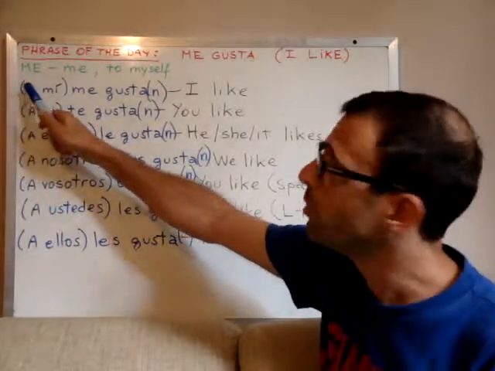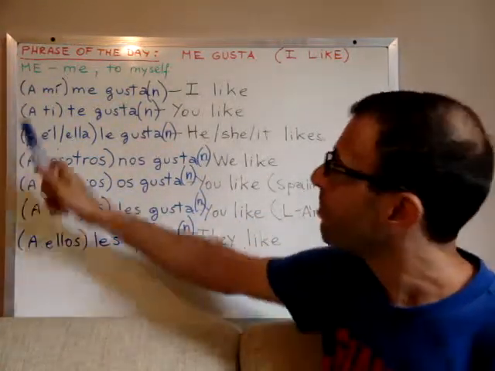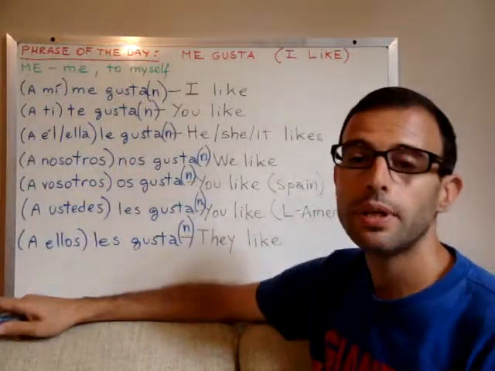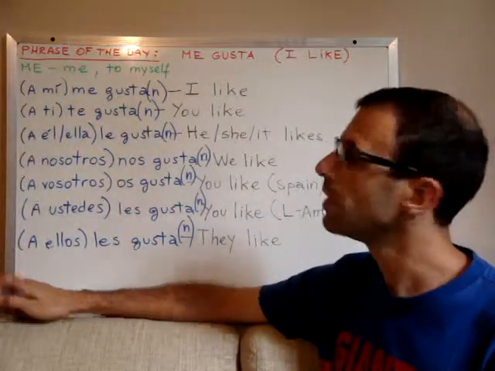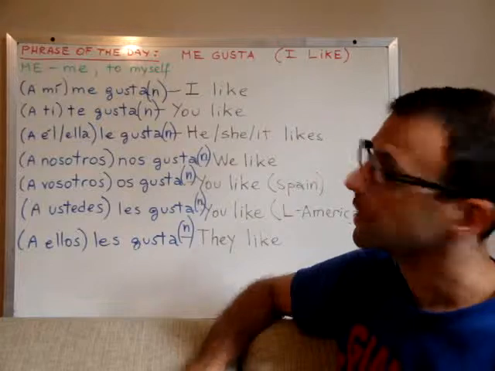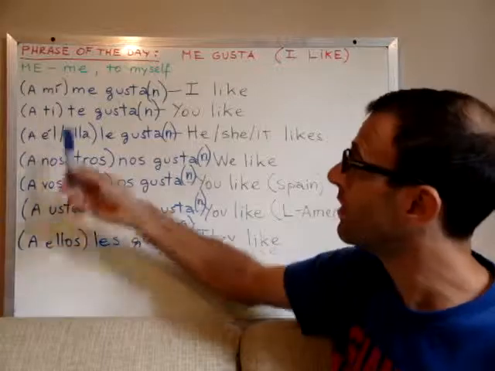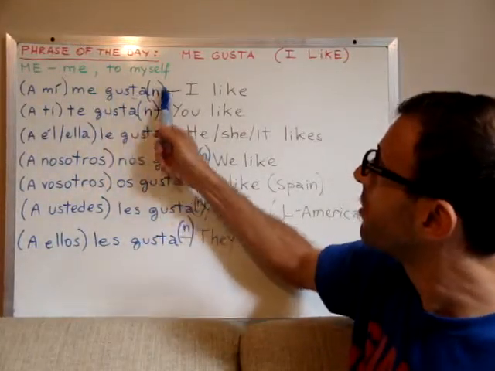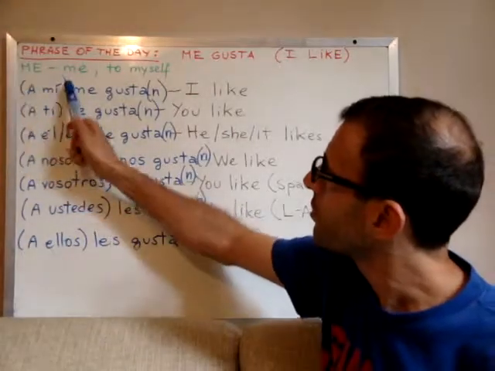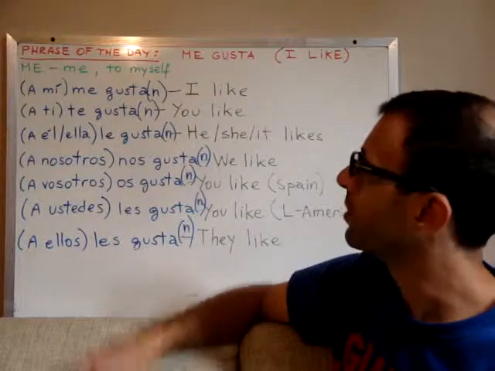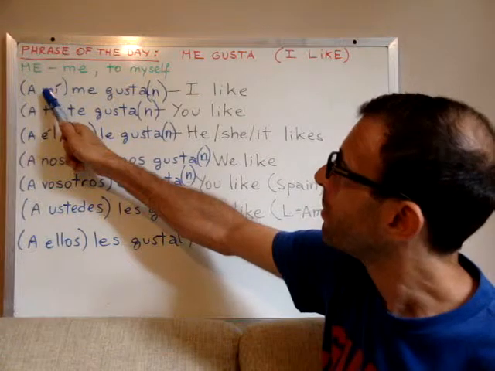Now look at this. Why have I written the first part of the sentence between brackets? Because this actually can be omitted and is usually omitted when we speak and when we write, right? Why? Because, as I mentioned before, the subject pronoun, the subject, is already implied in the verb, in the conjugation of the verb, right? So, what does this first part mean? Let me translate word by word. This first word means to. To me,